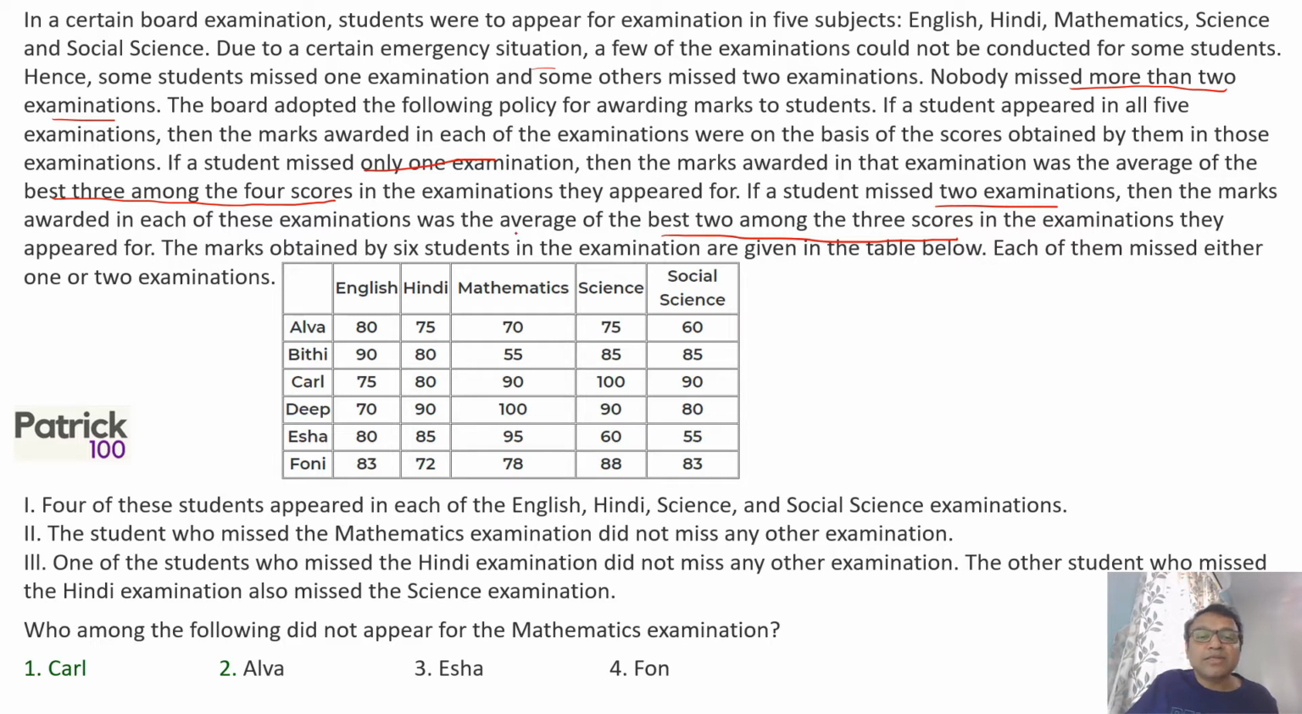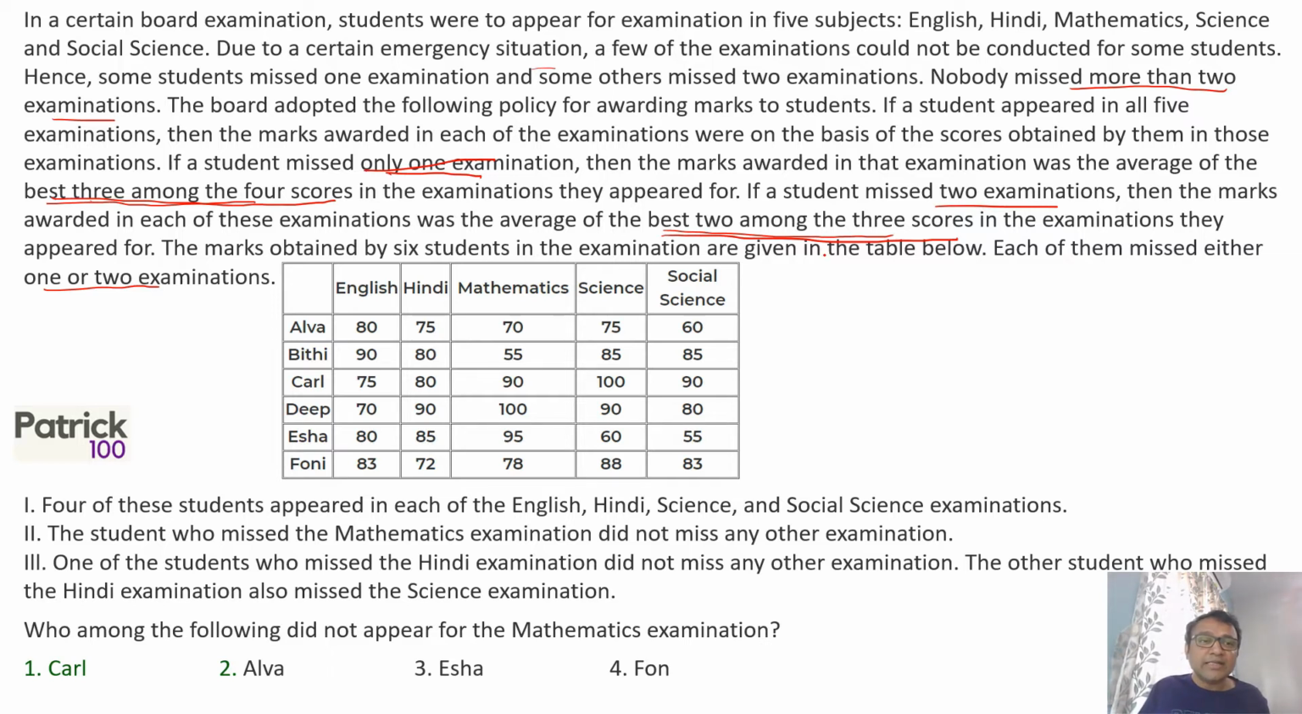The marks obtained by 6 students in the exam are given in a table below. Each of them missed either 1 or 2 exams. The important point is we are looking at these two criteria. Miss 1 exam, and your marks in the subject you missed will be the average of the best 3 scores. Miss 2 exams, and your marks will be the average of the best 2 scores. The lowest score is not considered while taking the average.